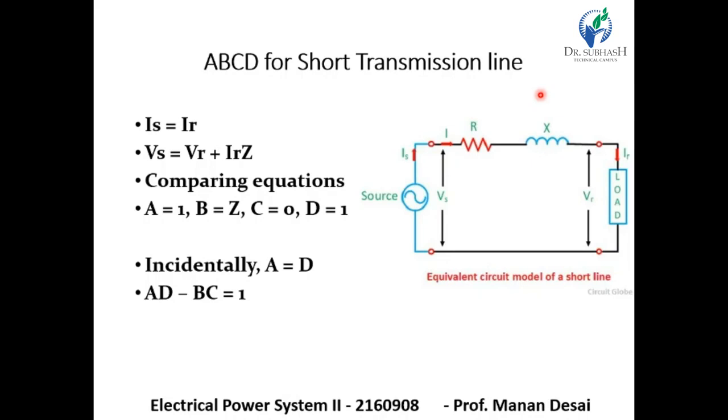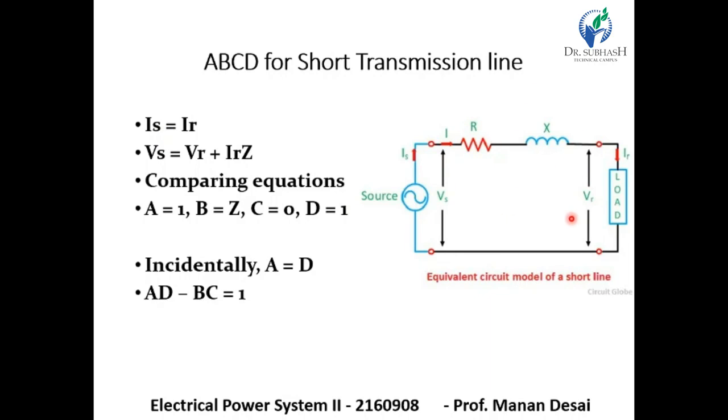We are not going to repeat the short transmission line and its description, but here you see the figure has a source and load with Vs and Is, Vr and Ir, and between these two we have connected a transmission line modeled as Z, R plus jX is equal to Z. So in this short transmission line, Is is equal to Ir and Vs is equal to Vr plus Ir Z. Z means R plus jX.